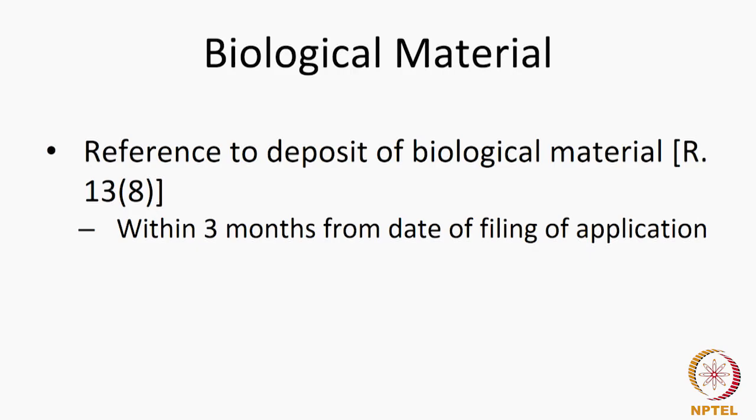So, you could have a question where biological material is mentioned, and in the situation they say that of the choices that you have, the situation says that you are in a hurry to publish your application. So, you file a request for publication along with your application itself. So, in such cases, what should you do with regard to the reference? Choice A, you have 3 months from the date of filing. Choice B, you should have made the reference at the date of filing itself, and so on. So, depending on the problem, you would now have to answer this.